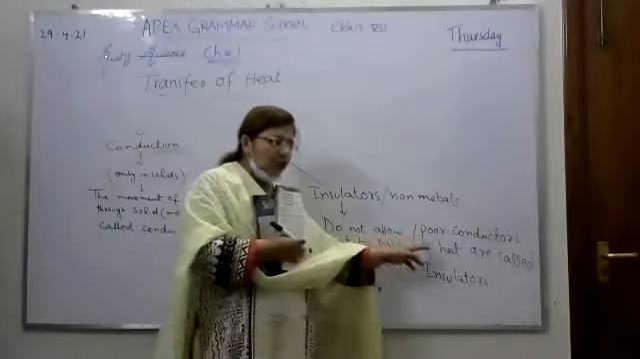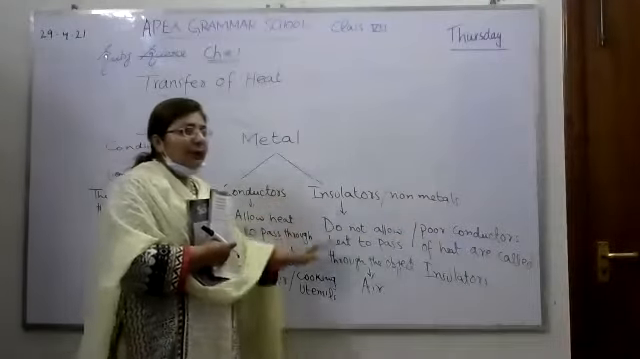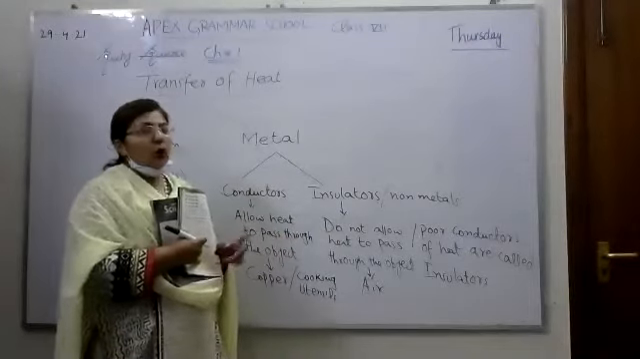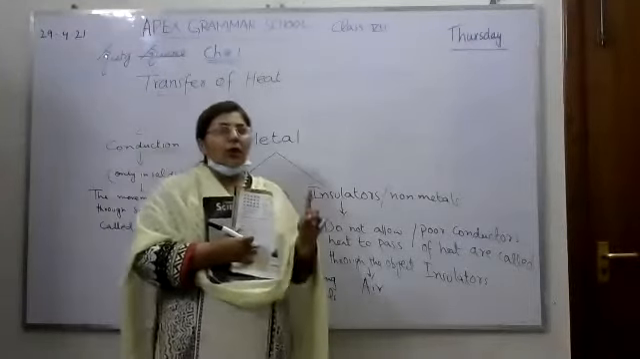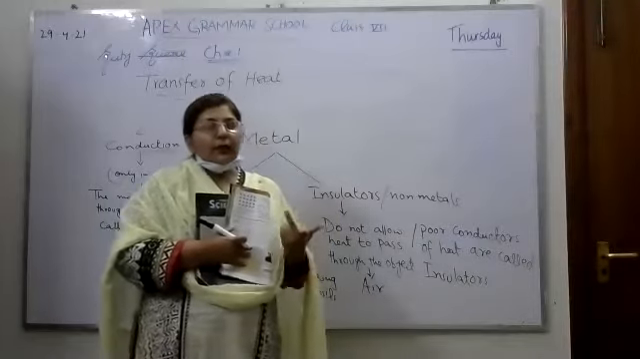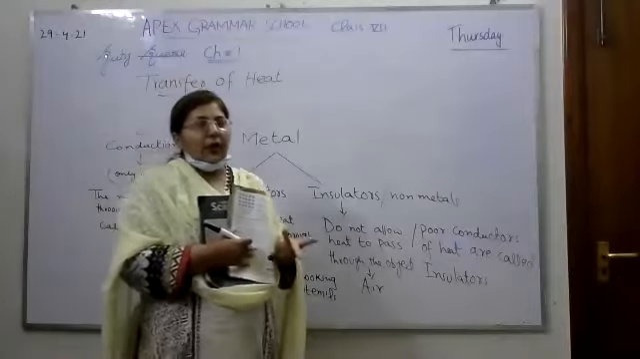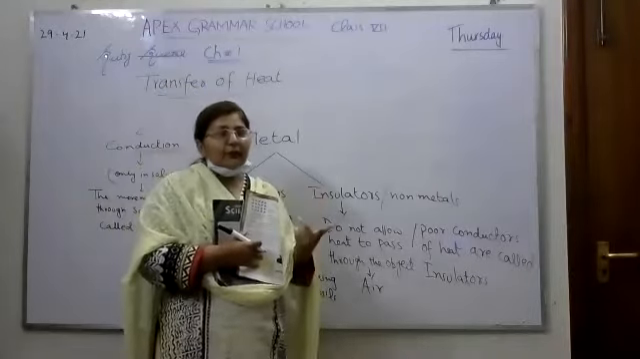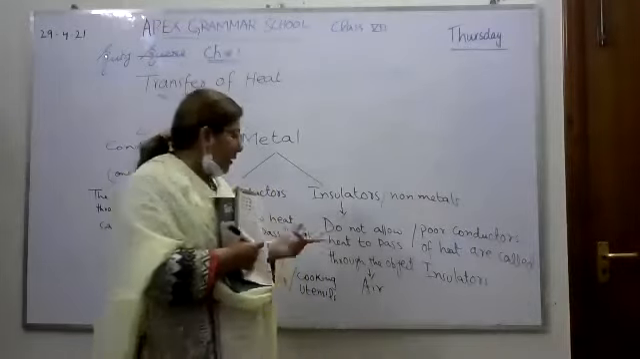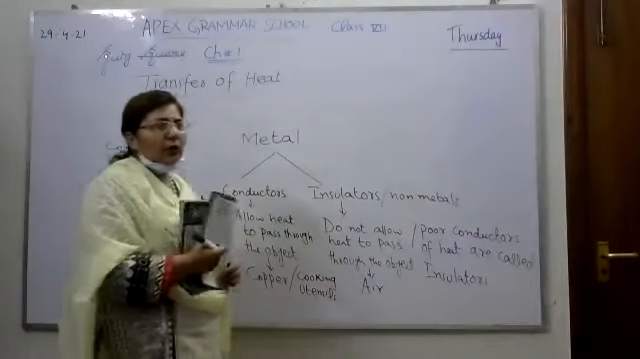This is written in your book. Poor conductors of heat are called insulators. For example, air is a good insulator, because air does not allow heat to pass through it. And we all know when air is blowing, we feel comfort, we feel less heat energy in our environment. So air is a good insulator of heat.